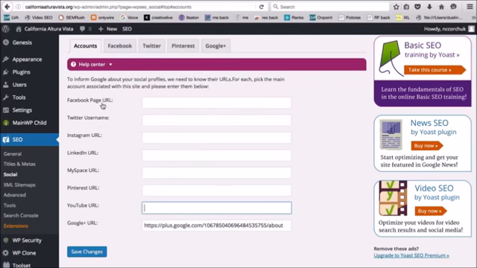And we want to do the same thing with Facebook and Twitter and all these different social profiles because it will tell Google that these are the different things that are connected, and to look out for the different Facebook posts and Twitter posts because they have to do with this business. So this is a really easy way, just by cutting and pasting the URLs in there, to let Google know the relationship between these different properties and our website, and that they're all connected.